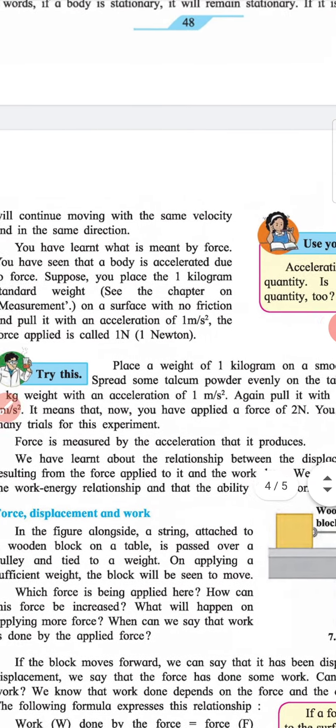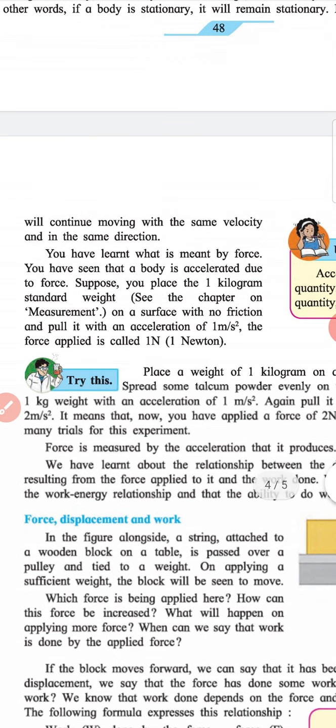You have learned what is meant by force. You have seen that a body is accelerated due to force. Suppose you place the 1 kilogram standard weight (see the chapter on measurement) on a surface with no friction and pull it with an acceleration of 1 meter per second square. The force applied is called 1 N (1 Newton).